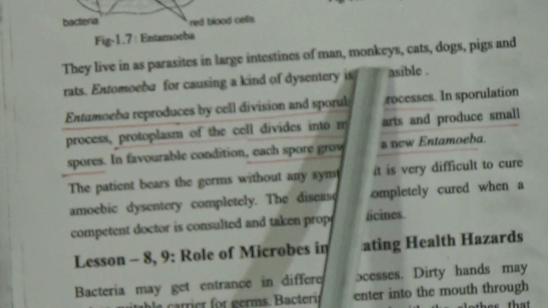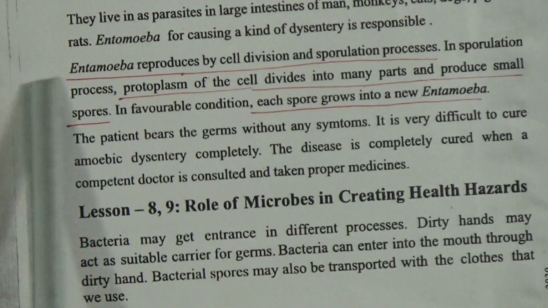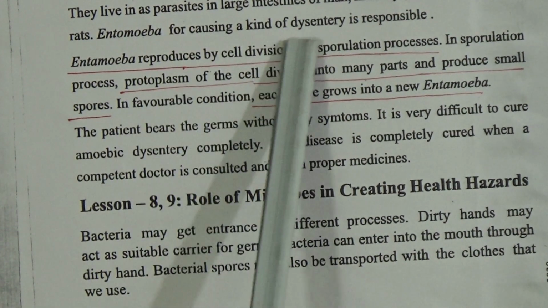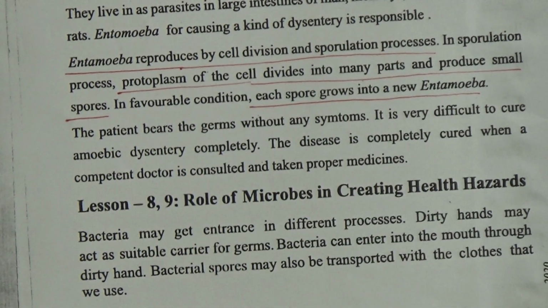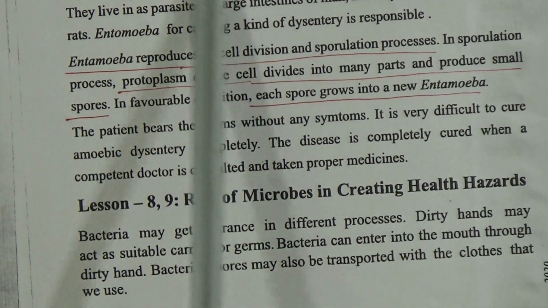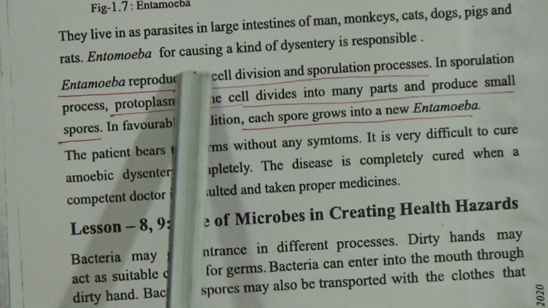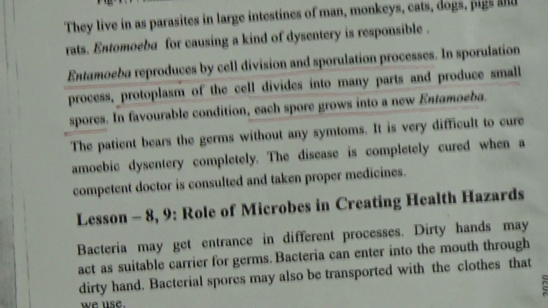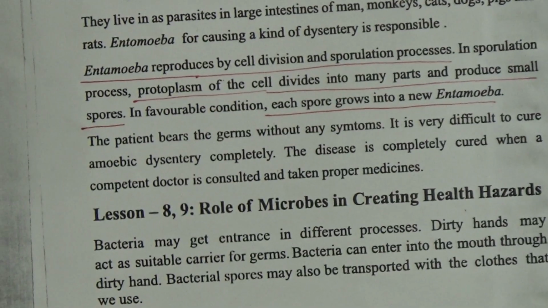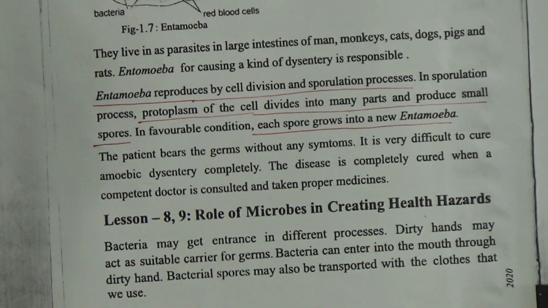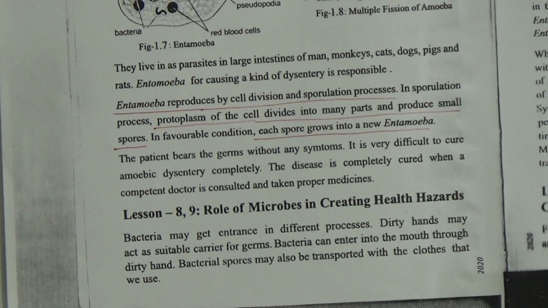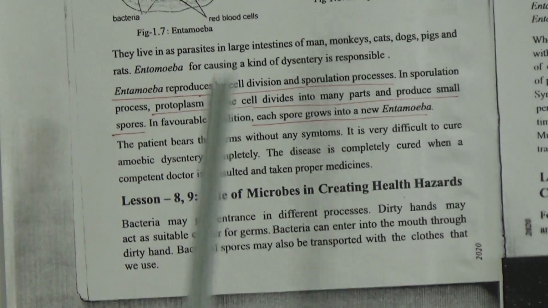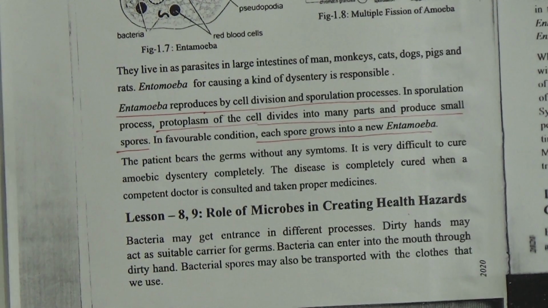They live as parasites in the large intestine of man, monkeys, cats, dogs, pigs and rats. Amoeba is responsible for causing a kind of dysentery. So this Amoeba lives in the large intestine; you must imagine that it lives in the large intestine of man, monkeys, cats, dogs, pigs, that means in mammals, but it lives in the large intestine.